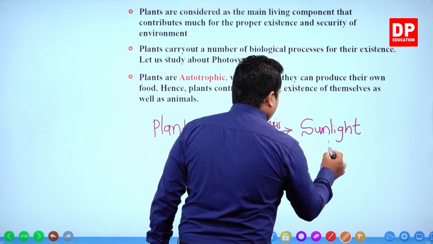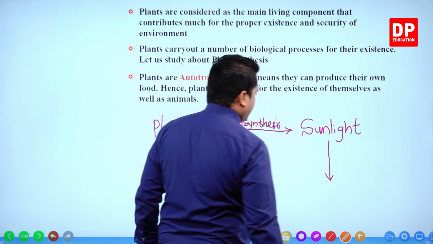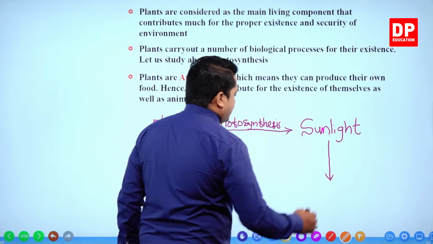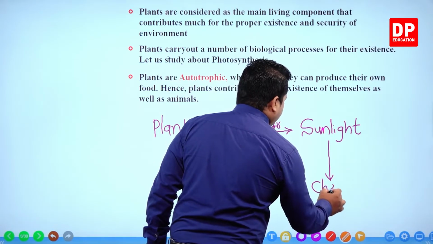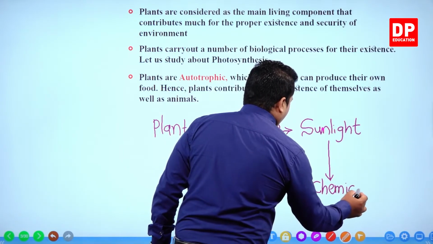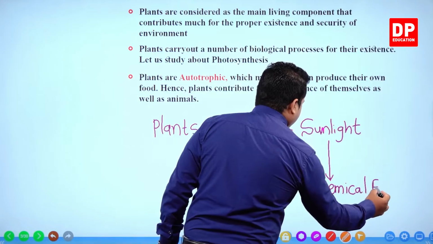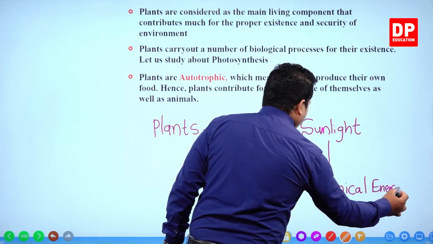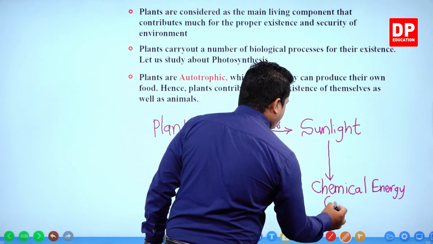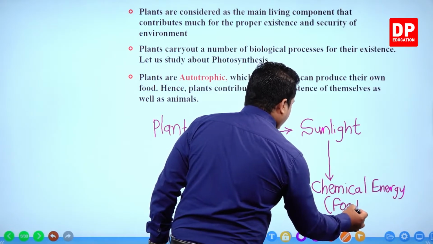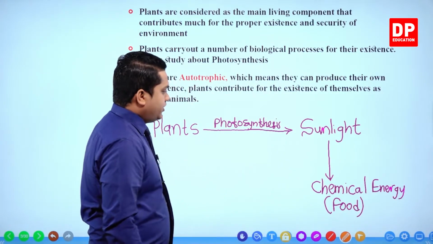And this sunlight is getting converted into chemical energy. In simple terms, we refer to these chemicals as food.